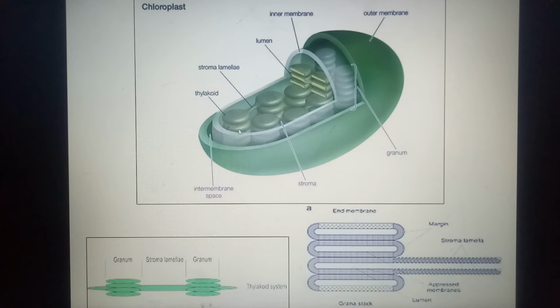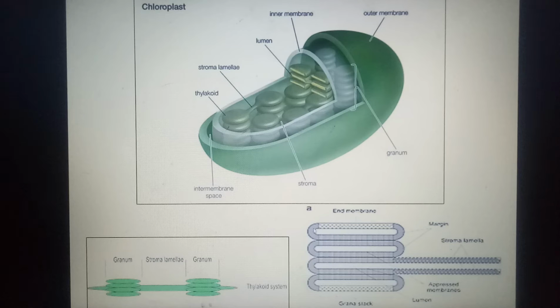The thylakoid membranes which are stacked, these stacks are called grana, singular is granum, and many stacks are grana. And the thylakoid membrane which is running through the stroma is called the stromal lamellae or stroma thylakoids. So if we see, this is a structure of a grana.